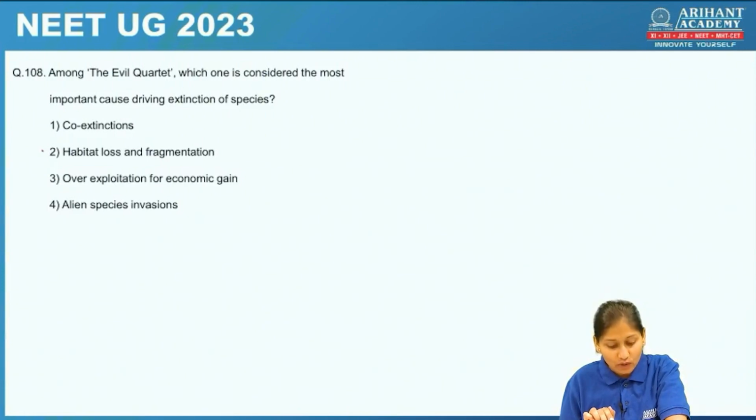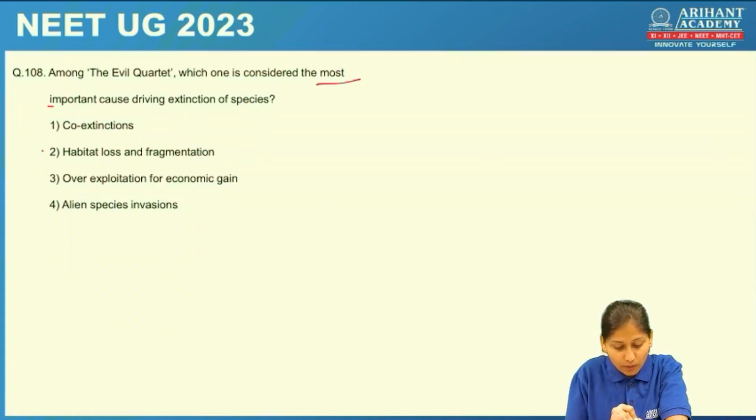Among the evil quartet, which one is considered the most important cause driving extinction to the species? Students, here all the options which are given are almost all causes of extinction of the species, but the question here is the most important cause.